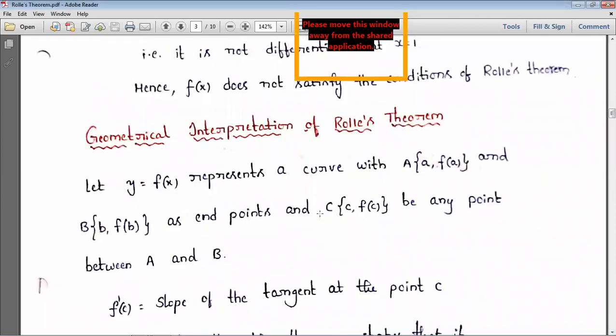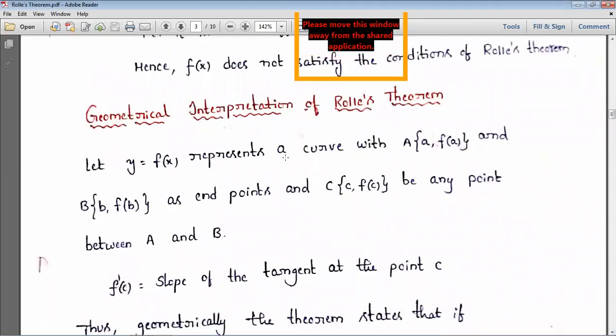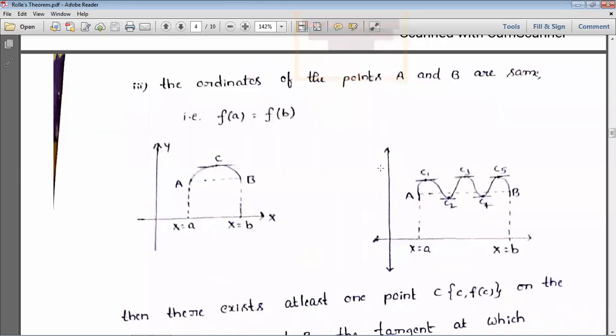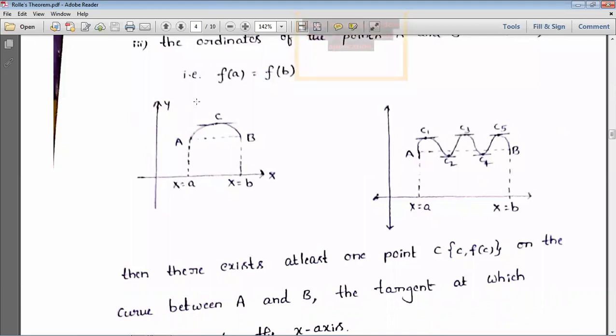And next, this is also very important. This is also included in your syllabus: the geometrical interpretation of Rolle's theorem. It means geometrically how you can interpret Rolle's theorem. So based on the curve, just by seeing the curve, we can say. What are the conditions we are taking?